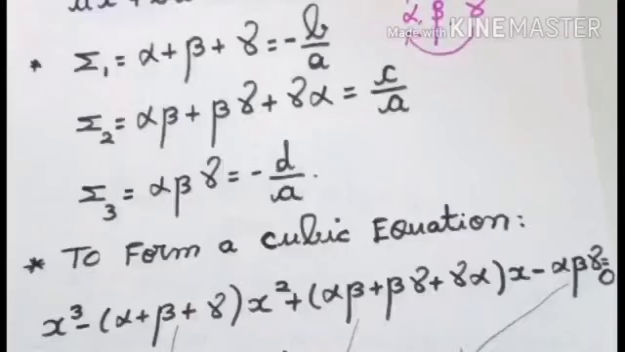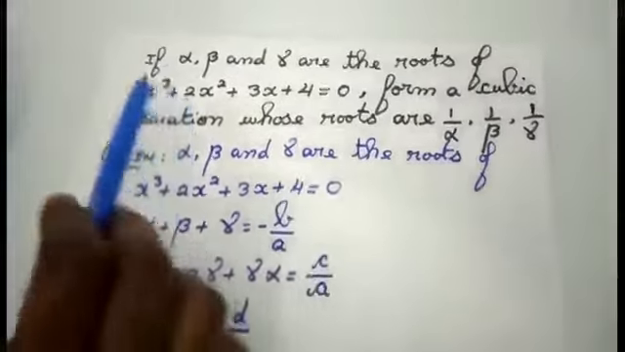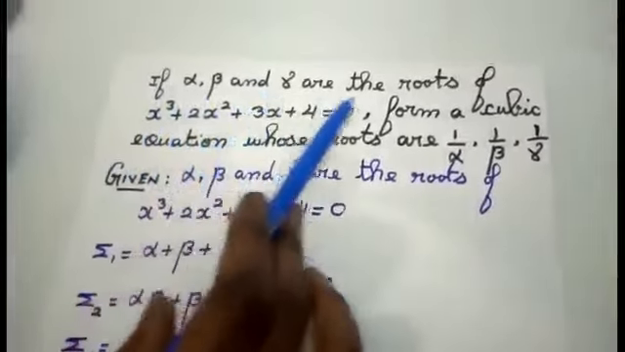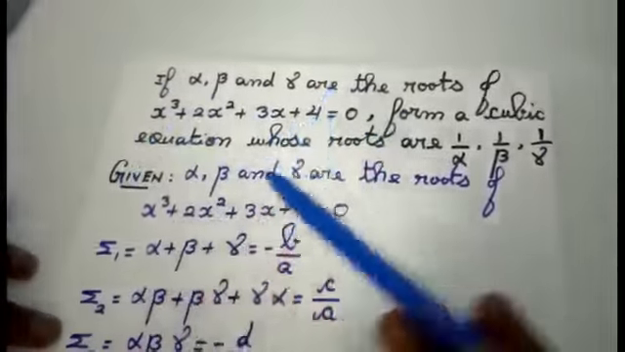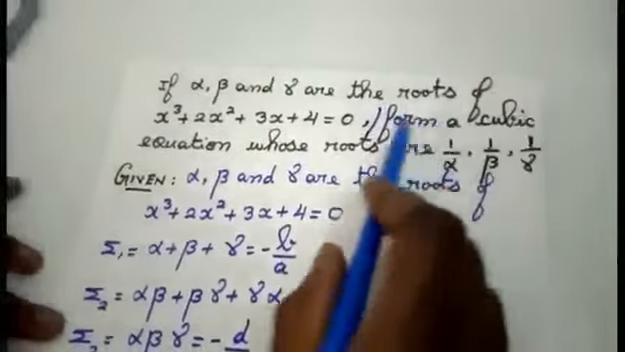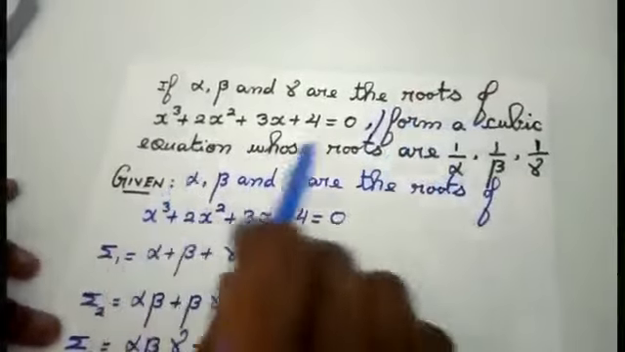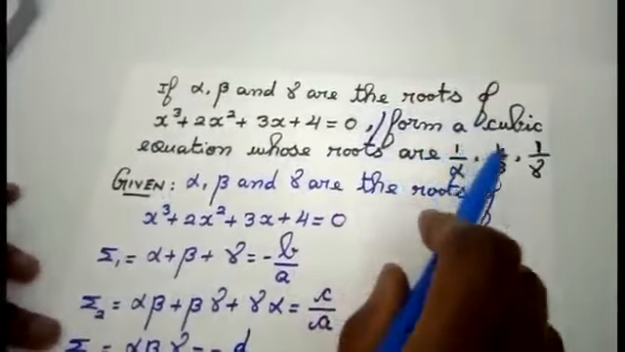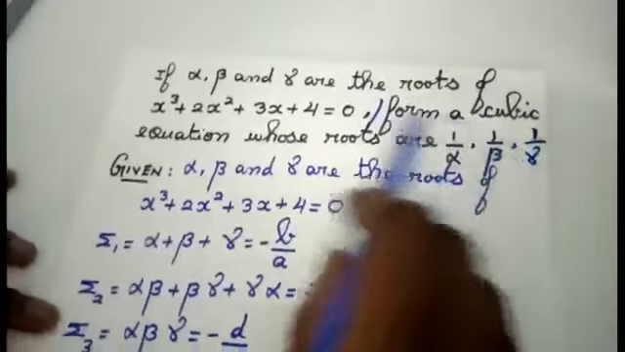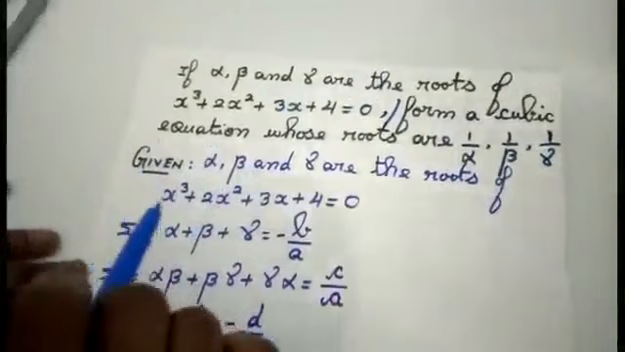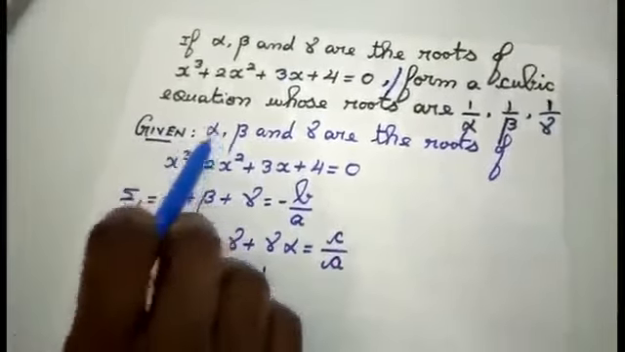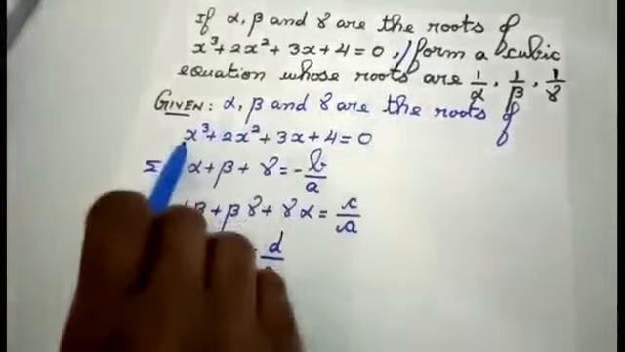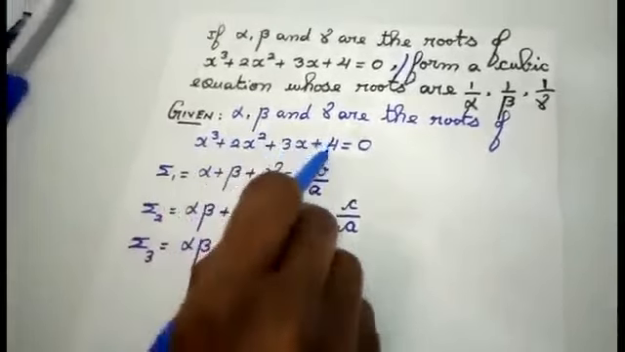Students, now we are going to do the sum based on the cubic equation concept. If alpha, beta and gamma are the roots of the given cubic equation, this is the second part of the question: they are asking you to form a cubic equation whose roots are 1 by alpha, 1 by beta, 1 by gamma. Similarly, as before, given alpha, beta and gamma are the roots of x cube plus 2x square plus 3x plus 4 equal to 0.